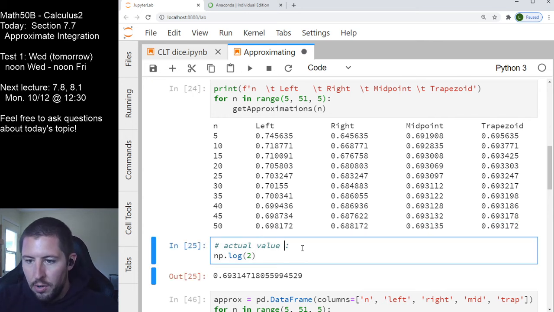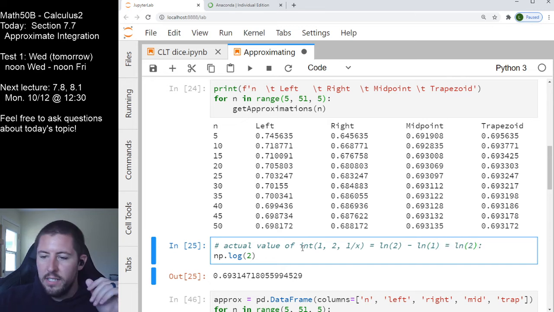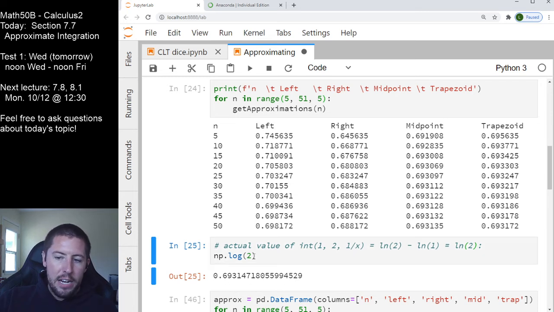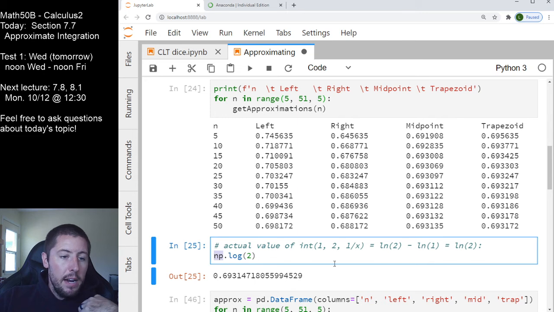Notice that the actual value of the integral from 1 to 2 of 1 over x is the natural log of 2 minus the natural log of 1, which is really just the natural log of 2, right? Natural log of 1 is 0. So our true answer that we're comparing against here is the natural log of 2. Python, as a general programming language, does not have math functions like natural log in it, but the numerical Python library does have all the math functions that we want. So I'm saying here, hey, numerical Python library, do me this favor, compute the log of 2 for me.